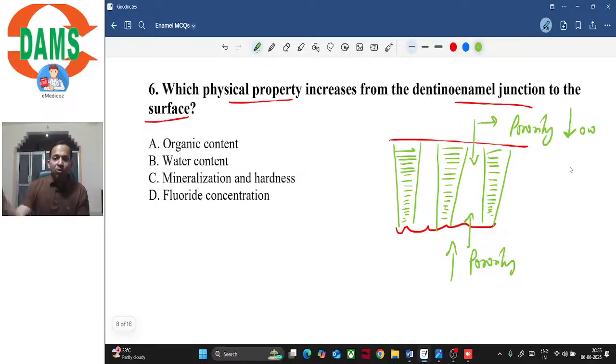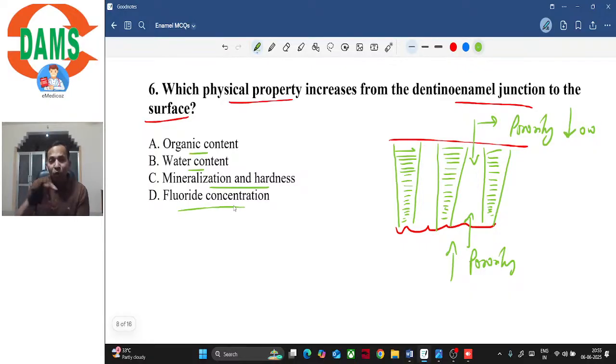So which of these properties would increase from DEJ towards surface? I gave you a hint, and now I hope with this hint you can find the correct answer, isn't it? So option A is organic content towards the surface. Option B is water content. Option C is mineralization and hardness. Option D is fluoride concentration.